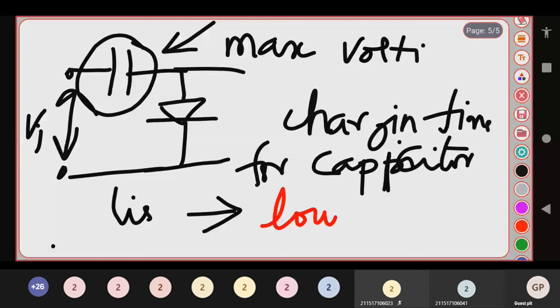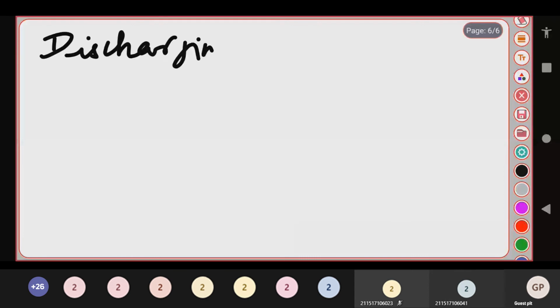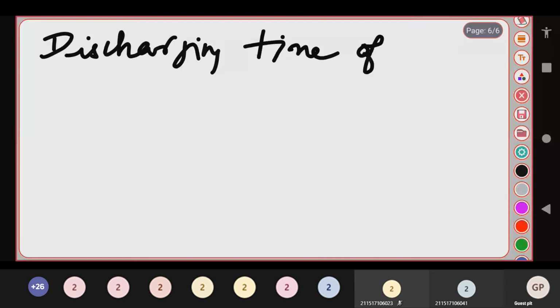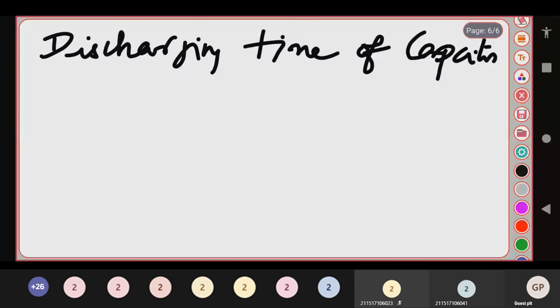Now tell me about the discharging time of a capacitor. Your discharging time of a capacitor is very, very high.